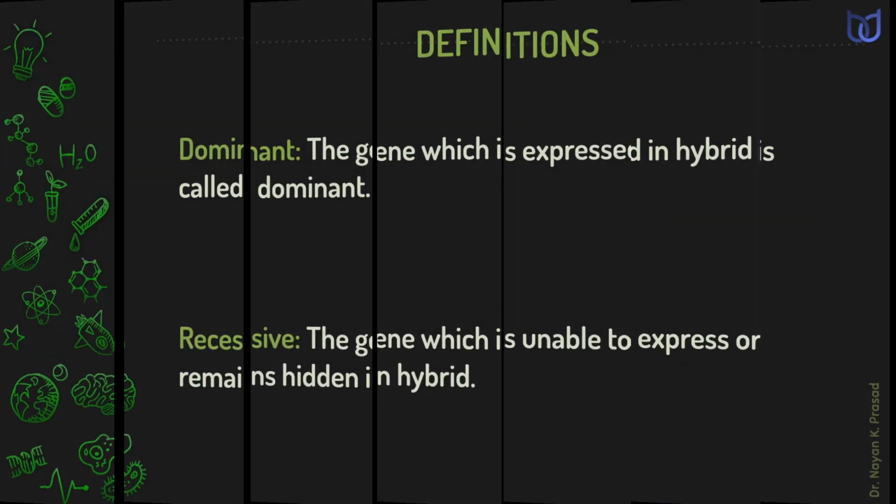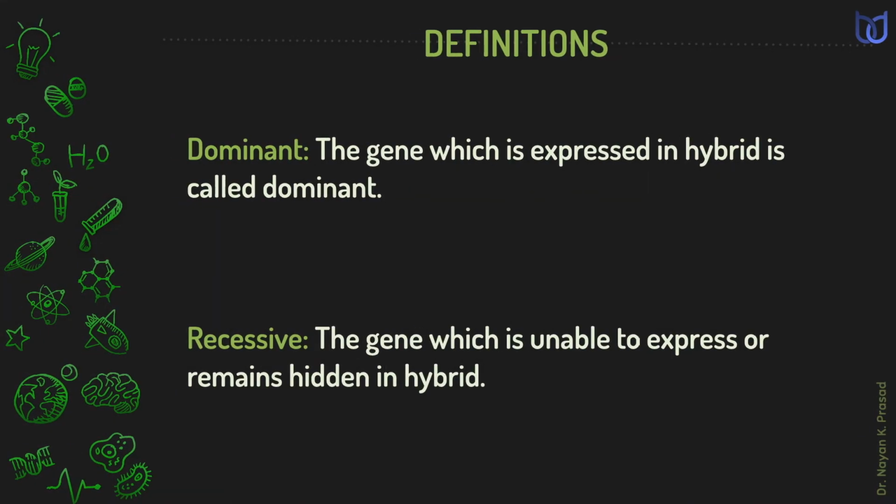One other character, dominant. The gene which is expressed in hybrid condition also is called dominant character. Dominant alleles are always indicated by capital letter. In F1 generation, only dominant characters are seen. One other term, recessive.